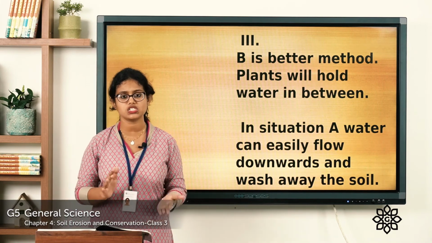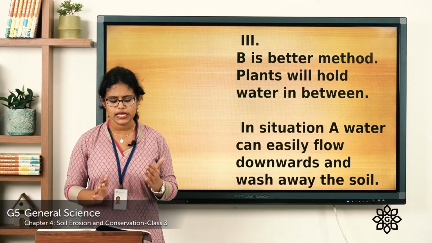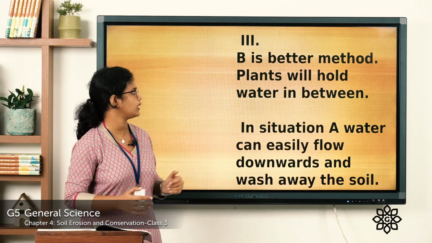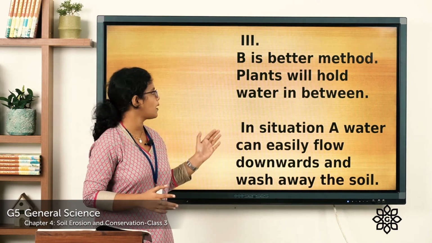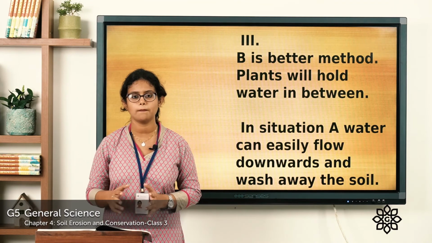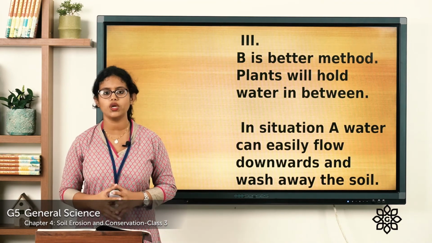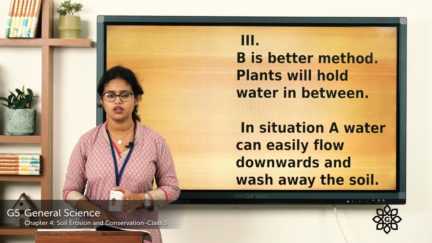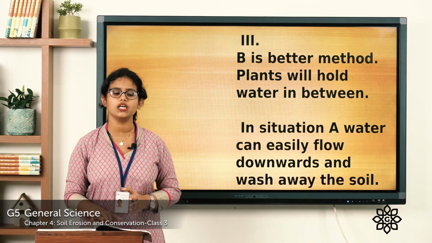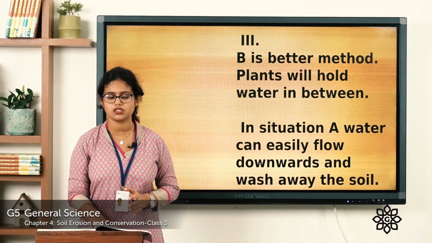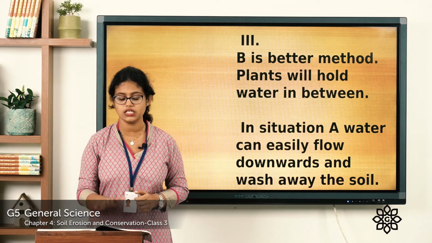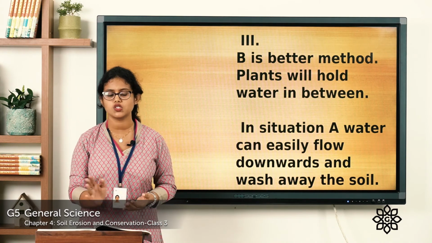Is it A or is it B? It is B. So why? B is the better method. Plants will hold water in between. So when there is flowing water, the water gets deposited at each step so that it prevents soil erosion. So picture B is the best method to prevent soil erosion.